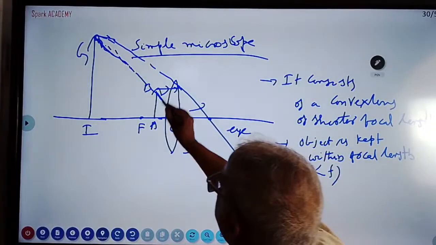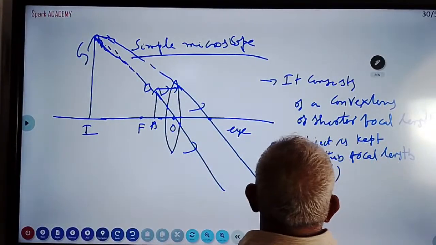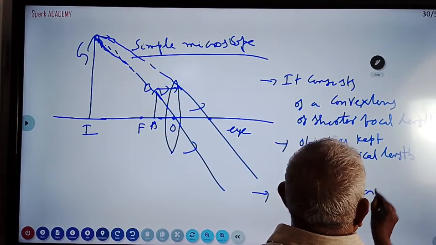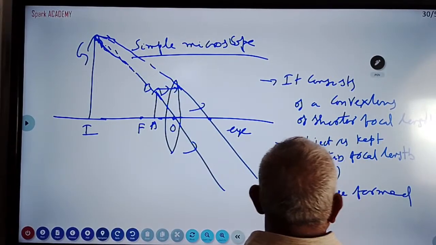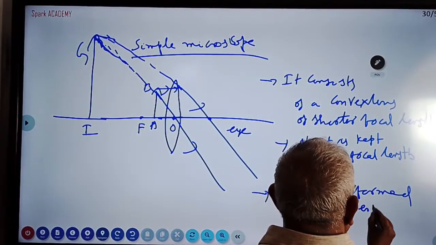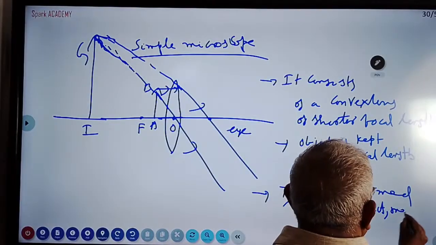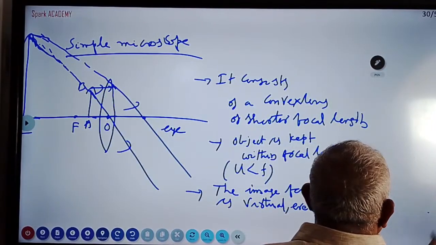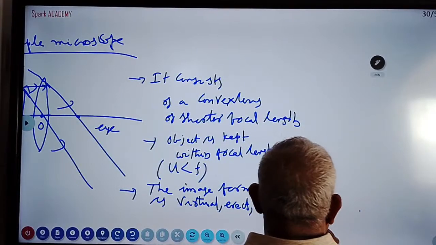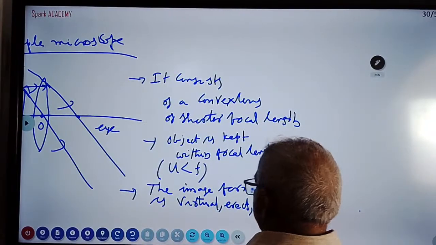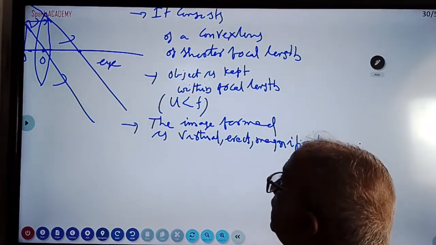The image formed is virtual, erect, and magnified. What type of image is formed? Virtual, erect, and magnified.